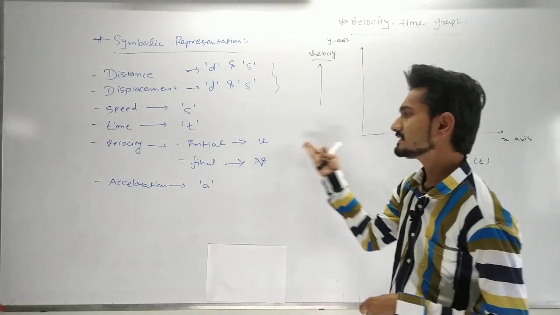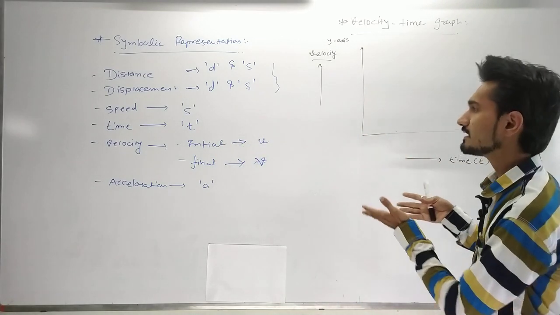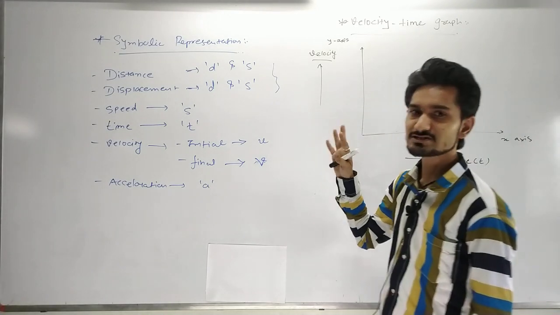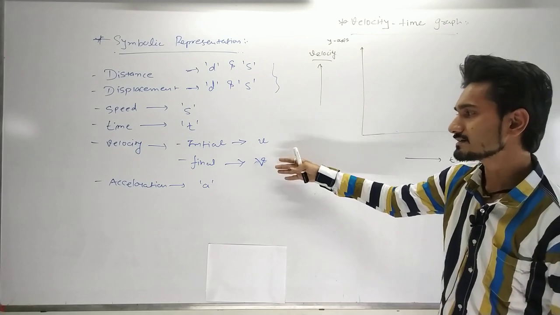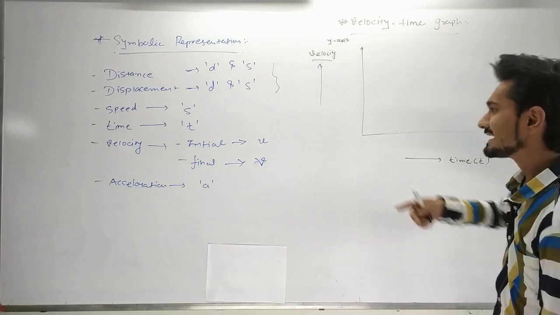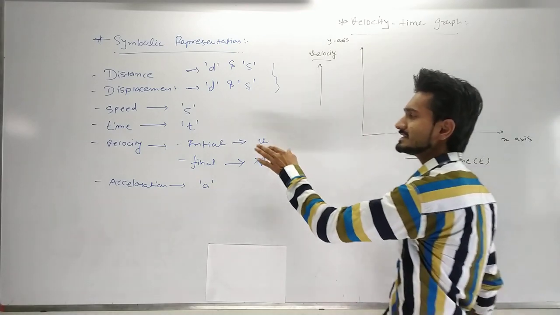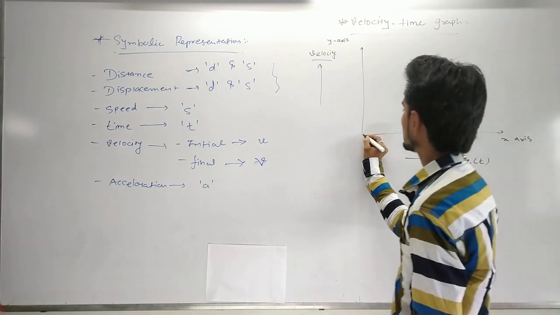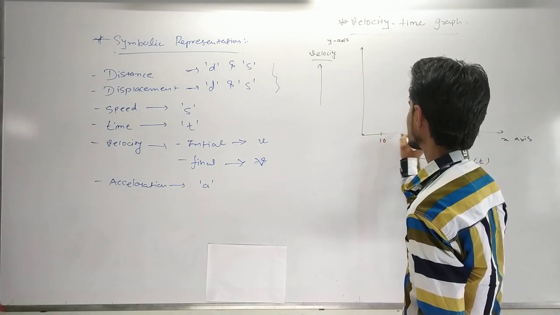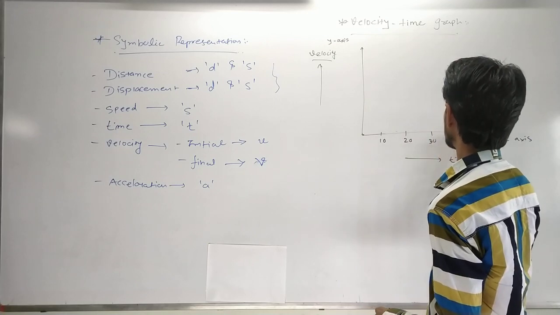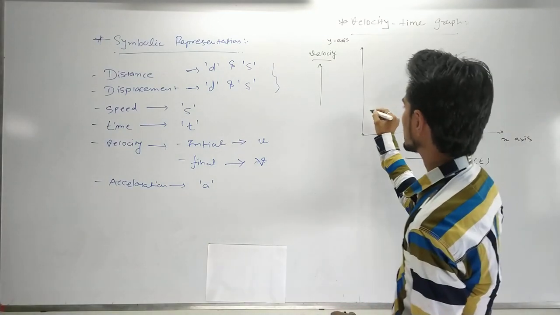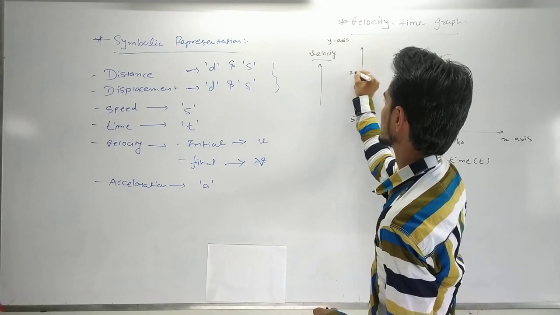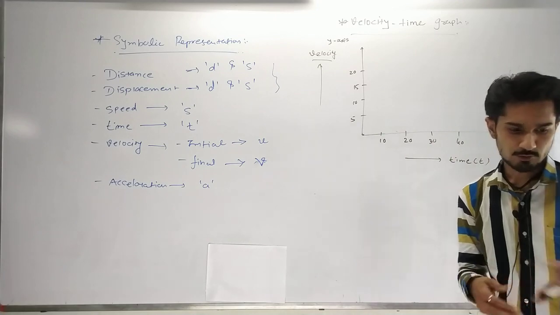Then I cannot define the initial velocity because it is already 0. So now we are going to only define the final velocity, and we can easily calculate the changes between them. So for that reason I am going to take some amount of initial velocity. Suppose we are drawing a graph regarding 10 seconds, 20 seconds, 30, 40, and we are going to travel 5 meter, 10 meter, 15 meter and 20 meter. I am going to put all the values here.